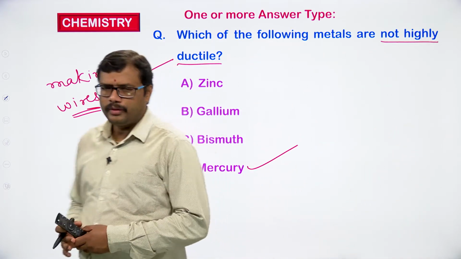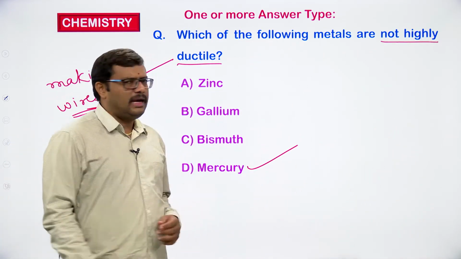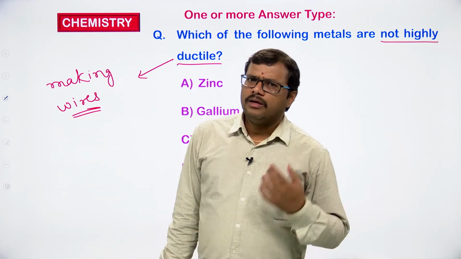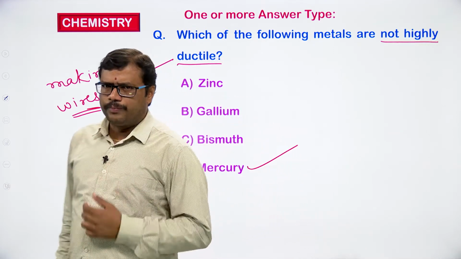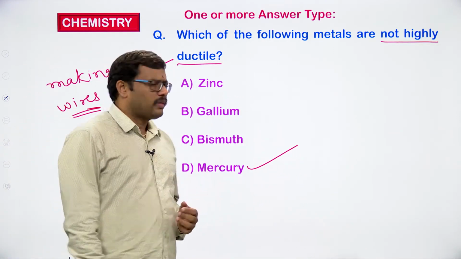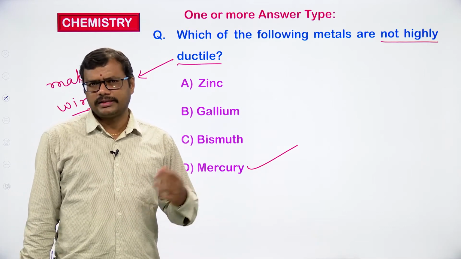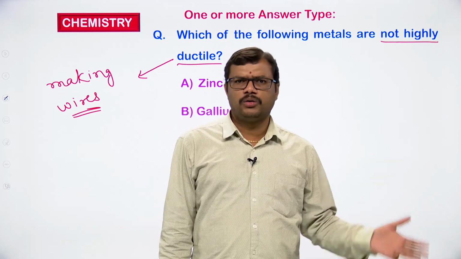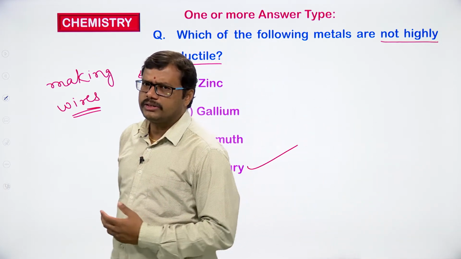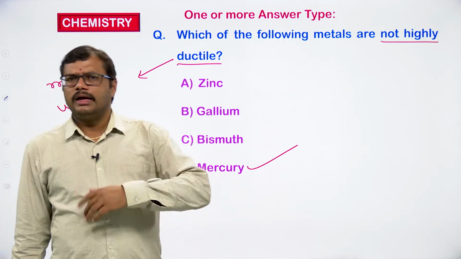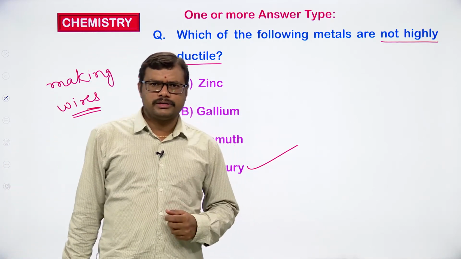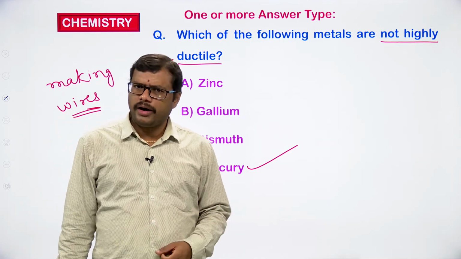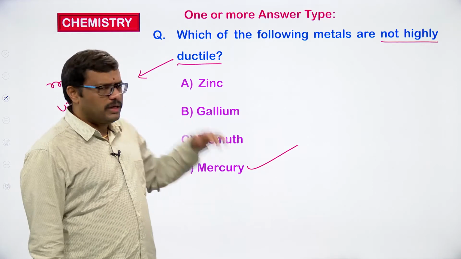I think you have observed that gallium has a low melting point. Of course, the boiling point is very high, but the melting point of gallium is very low. It is around 29.7 degrees centigrade, so under room conditions it is going to melt from solid to liquid. What is the melting process? The conversion of a solid into a liquid is the melting process, and the temperature at which it happens is taken as the melting point.